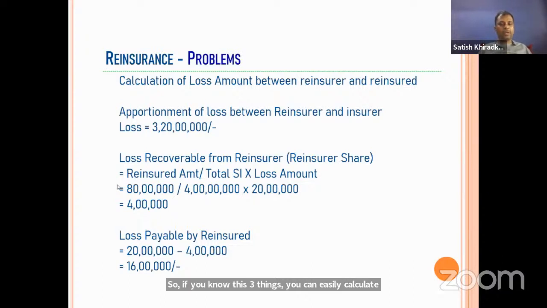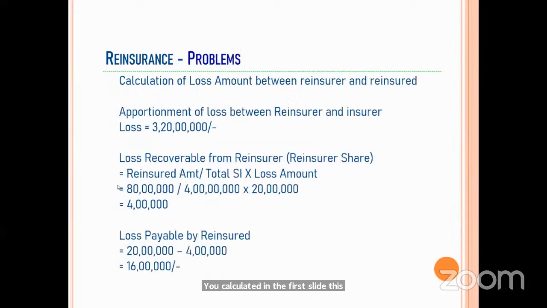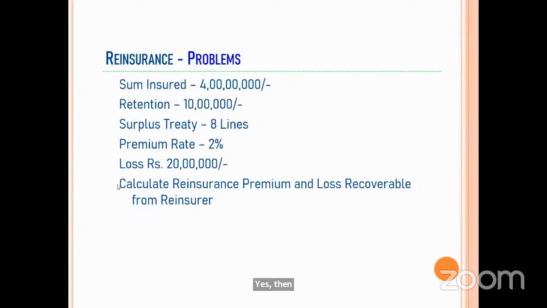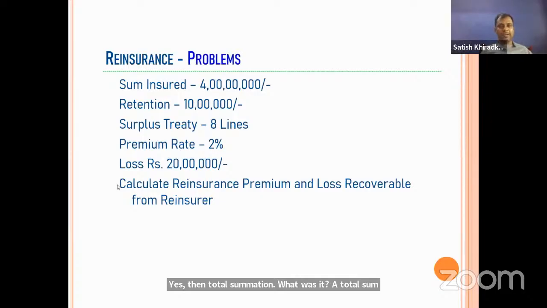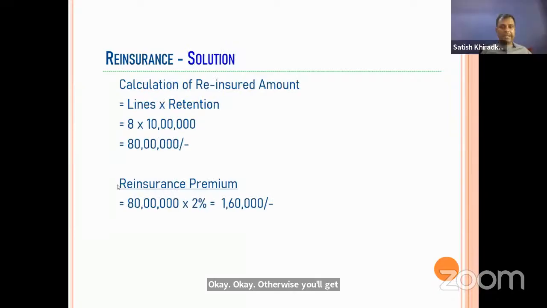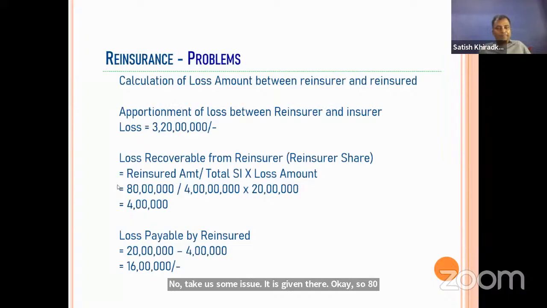Now the reinsured amount, you know, you calculated in the first slide: 80 lakhs. Then the total sum insured, what was it here? 4 crore, it is given already in the question. Otherwise you will get confused. Don't take 80 lakhs plus 10 lakhs, 90 lakhs. No, take the sum assured, it is given there. So 80 lakhs divided by 4 crore multiplied by the loss amount of 20 lakhs, and your answer will come 4 lakh. How many of you answered correctly 4 lakh?